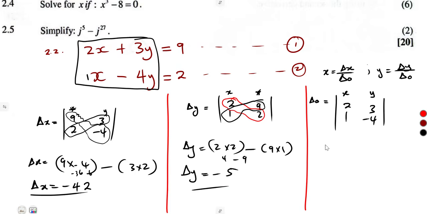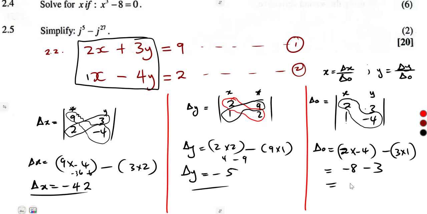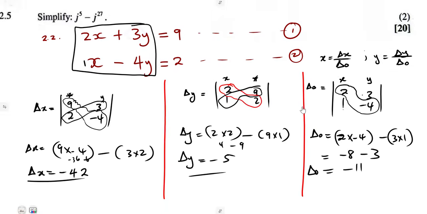You can determine your determinant just like before. 2 times negative 4 minus 3 versus what? 3 versus 1 in the minor diagonal. So it's going to be negative 8, negative 3, which is negative 11. So this is our delta naught for the coefficients.